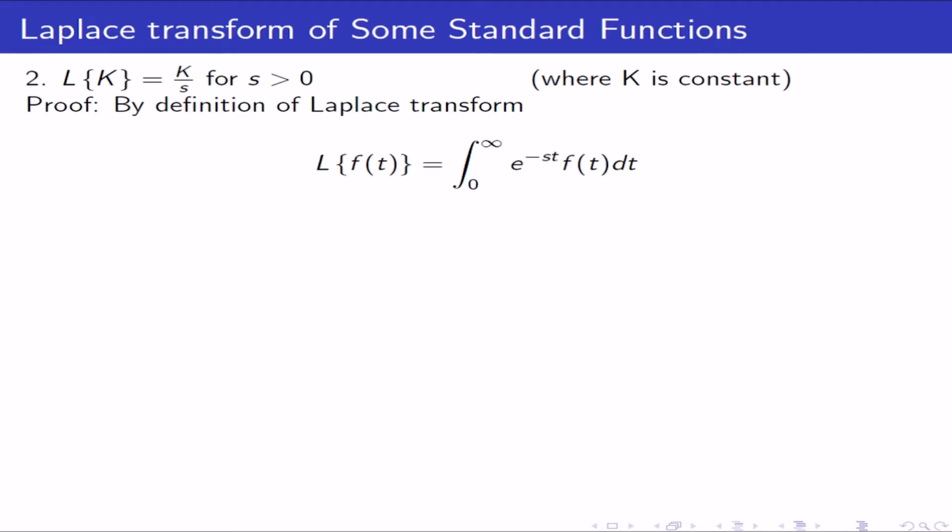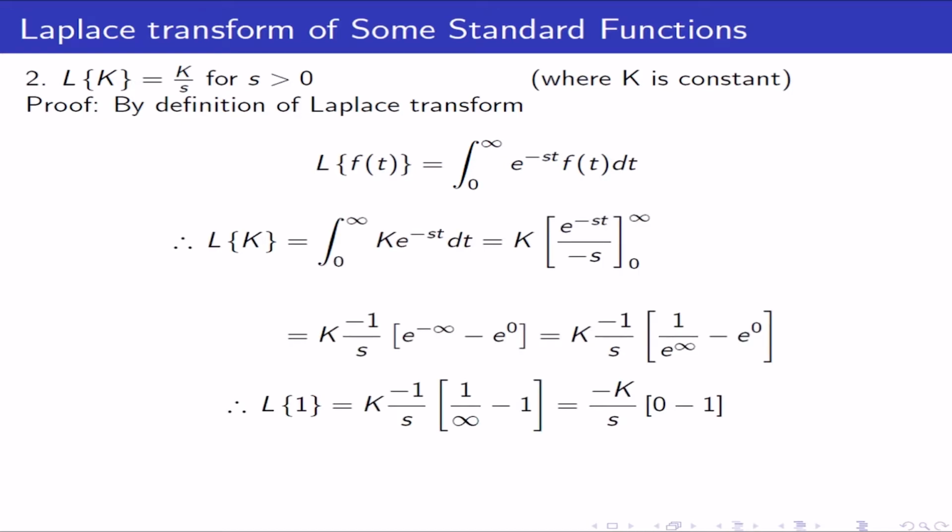Laplace transform of f of t is equal to integration from 0 to infinity e raised to minus st f of t dt. Therefore, Laplace transform of k, f of t will be replaced by k. Laplace transform of k is equal to integration from 0 to infinity k e raised to minus st dt, which is equal to k integration e raised to minus st, as far as k is a constant, e raised to minus st upon minus s. Limits will be from 0 to infinity.